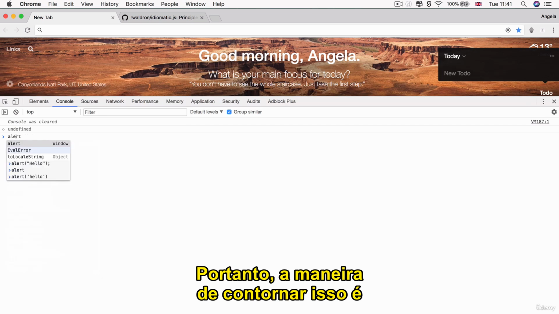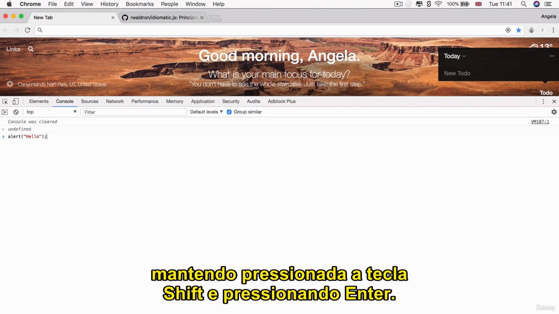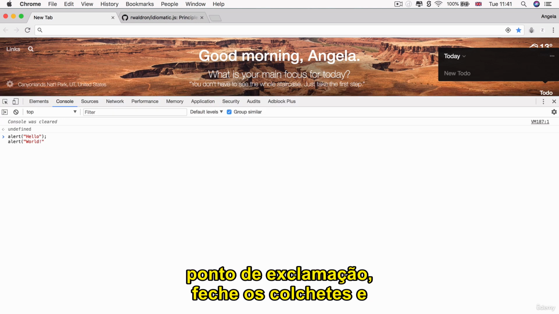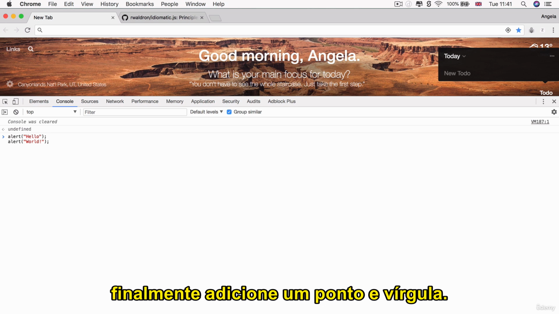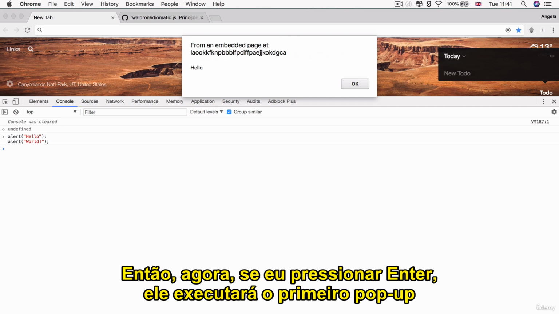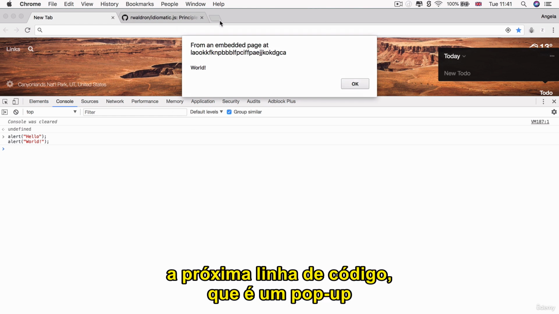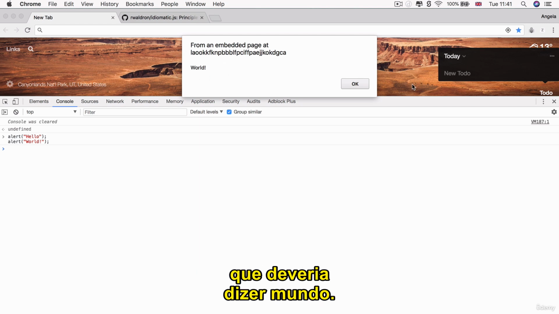So the way that you can get around this is by holding down Shift and hitting enter, and that takes you on to the next line, and so you can now write world, exclamation mark, close off the round brackets, and then finally add a semicolon. So now if I hit enter, it will execute the first pop-up which says hello, and when I dismiss that one, it will straight away execute the next line of code, which is a pop-up that should say world.